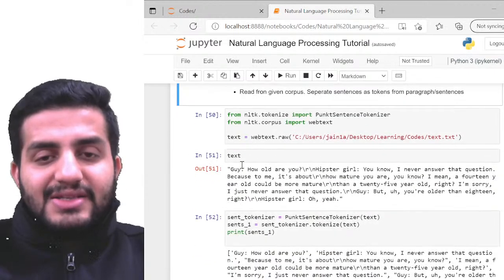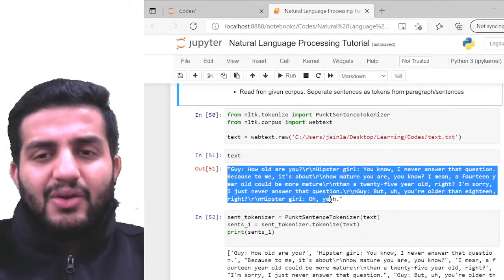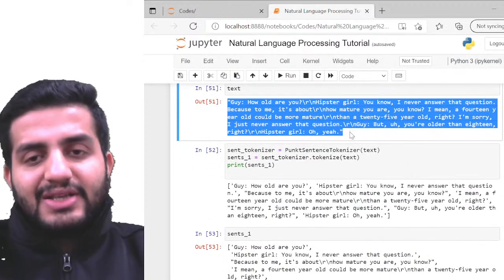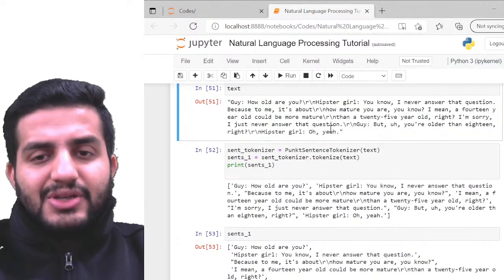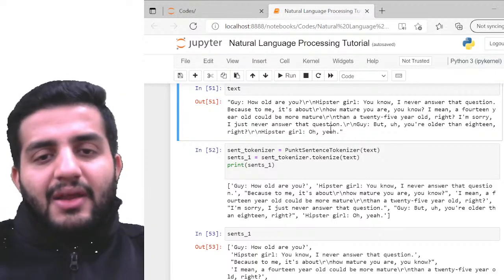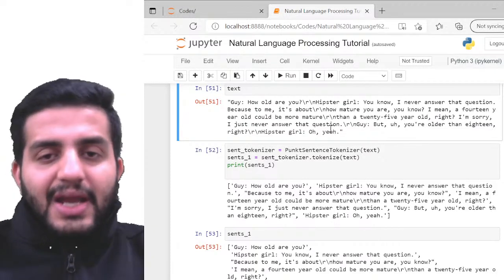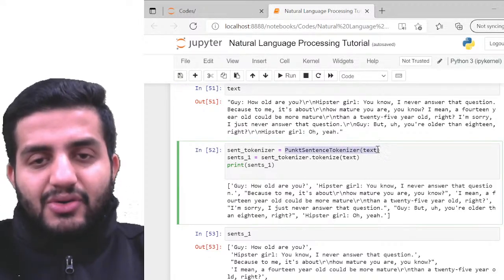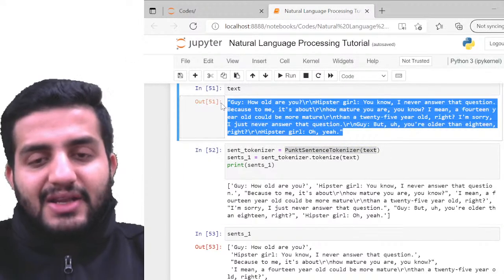Here I have already written a local text for this. This is how the text looks. It's a conversation between a guy and a hipster girl. Here I'm going to pass the punkt sentence tokenizer on top of this paragraph.